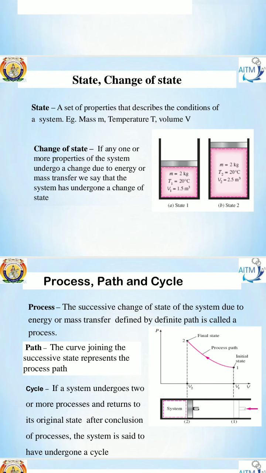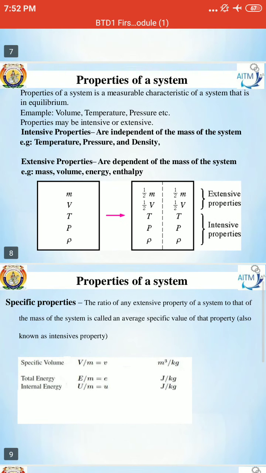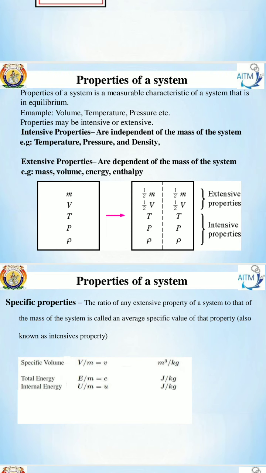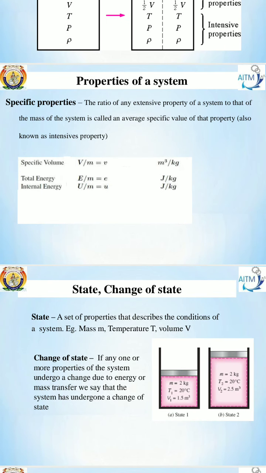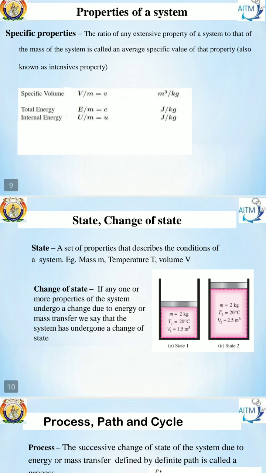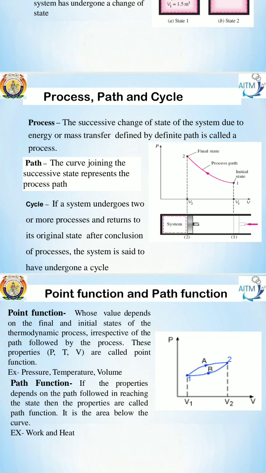I hope what we discussed today is clear. That is properties of a system, intensive and extensive, and the specific properties. Next, state, change of state, process, path and cycle. Last is point and path function.